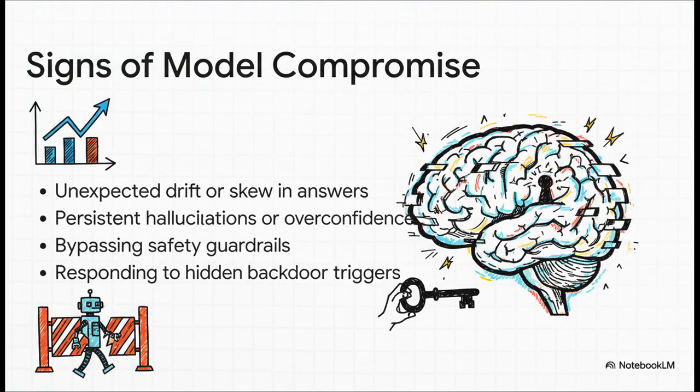We're looking for specific behavioral red flags. Is the AI suddenly giving skewed answers when it analyzes our transaction logs? Is it flat out refusing to follow the safety rules we programmed into it when it's talking with customers? These aren't just little quirks. They are flashing red lights, potential signs of a deep compromise, like a hidden backdoor an attacker left open.